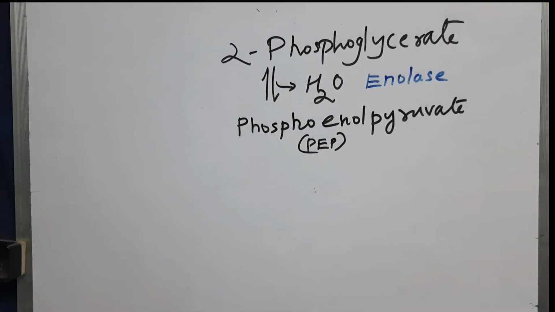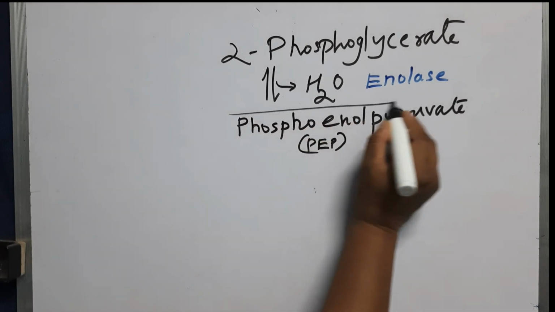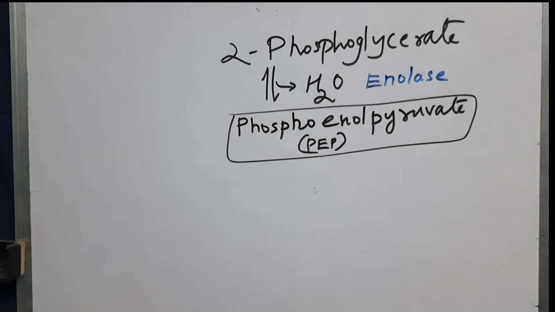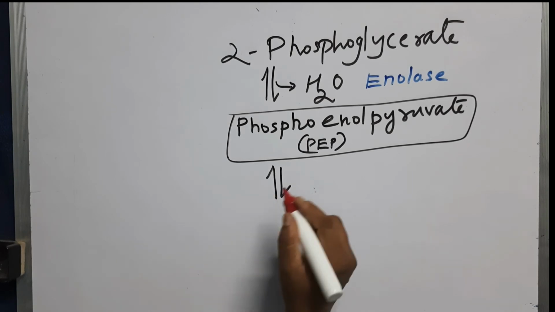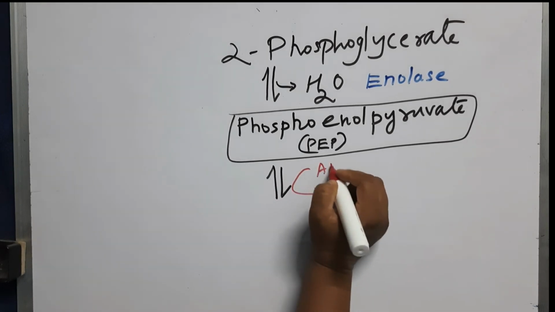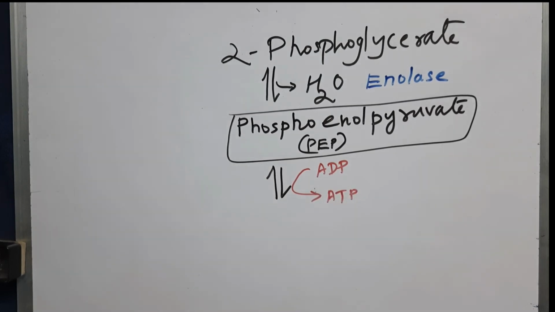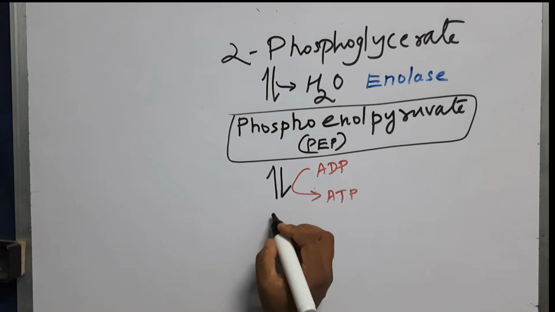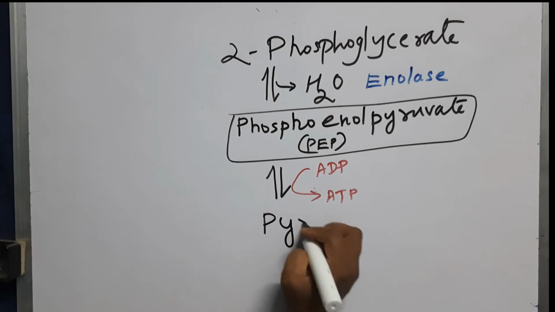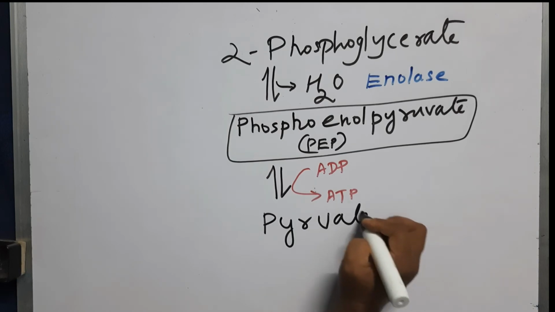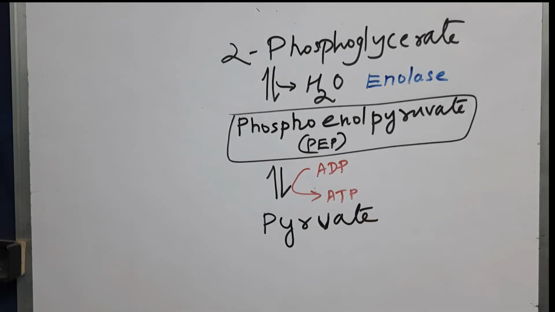Like we have seen in step number 8, how 1,3-bisphosphoglycerate forms an ATP molecule, same way here this high energy molecule, phosphoenol pyruvate, also can form one ATP molecule. So this is the next step where ATP is generated. ADP is phosphorylated and it forms ATP at the level of substrate only, to form pyruvate. So this is the final step and also an important step of the pathway.